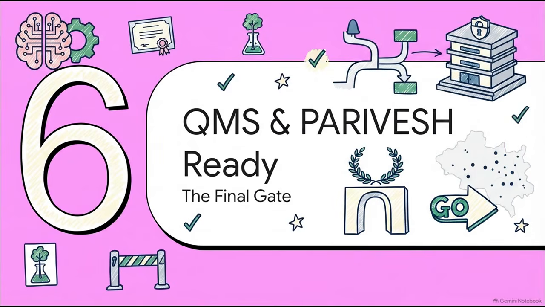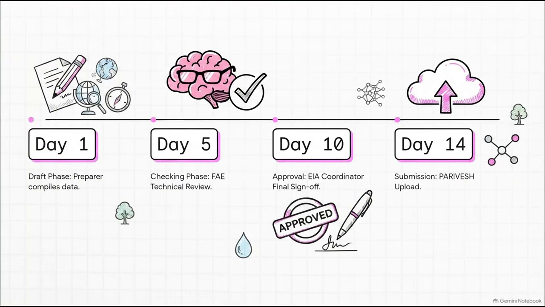Okay, so we've elevated the science and utilized AI. But finally, we must institutionalize this quality. We're at the final gate, QMS and Parivesh readiness. We absolutely cannot just rely on individual brilliance here. We need proper internal systems.